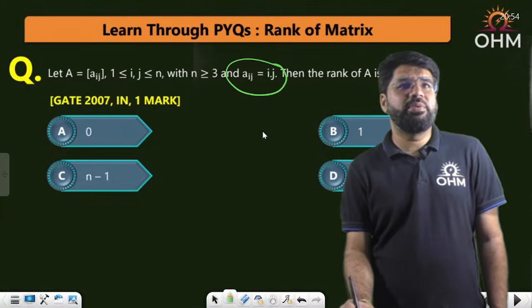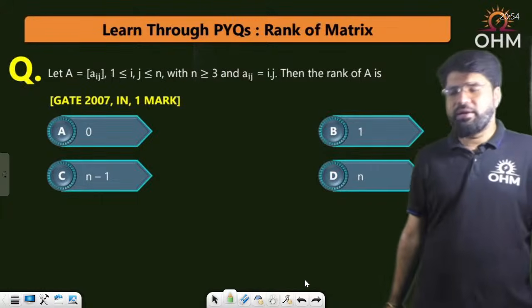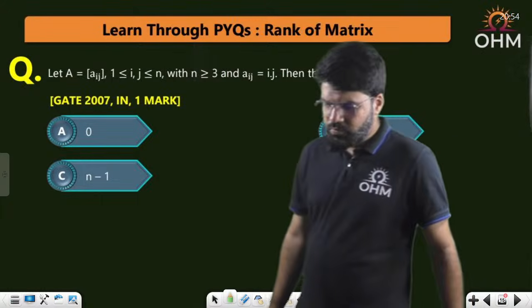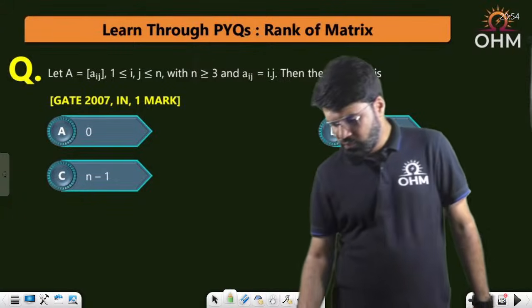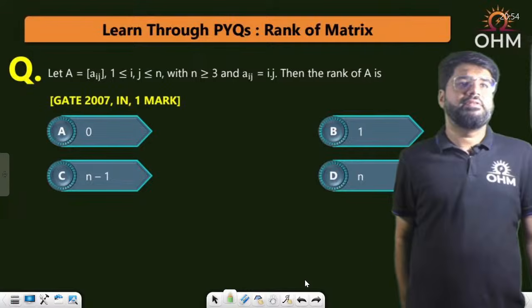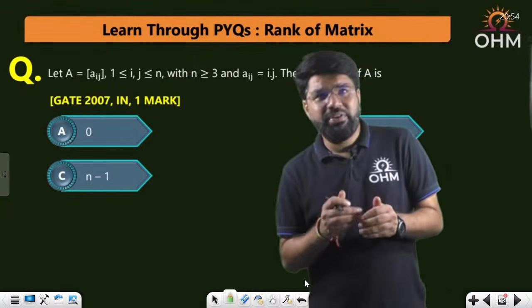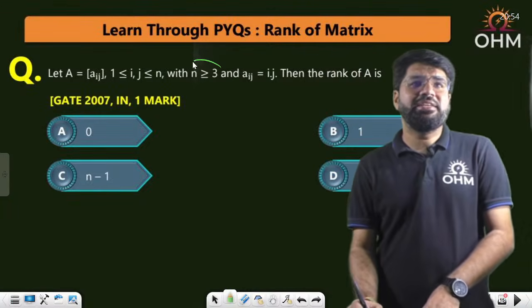Aij is equal to i into j. Then what is the rank of the matrix A? What is the rank of the matrix A? So first, we'll have to form the matrix A. See, n is greater than or equal to 3.